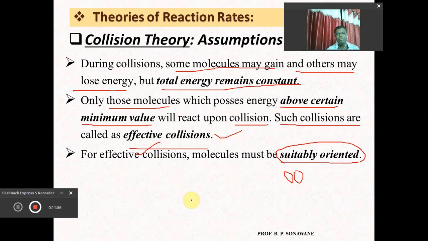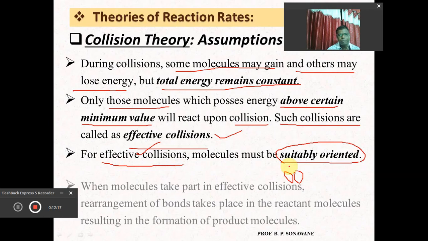It means that the collision will have the minimum value of energy upon collision, and that is responsible for the rate of reaction, so it will be called an effective collision. So for a collision to be effective, the molecules must have suitable orientation.